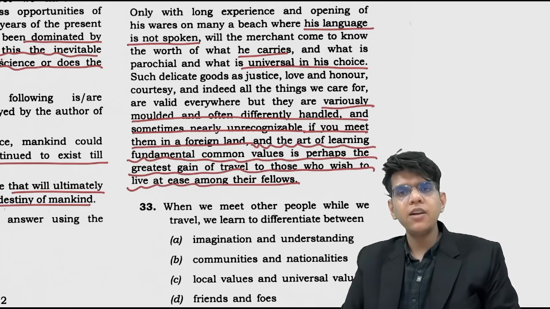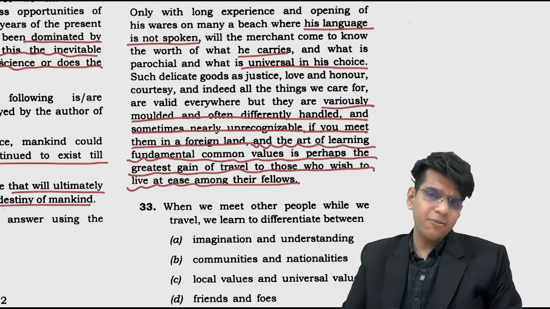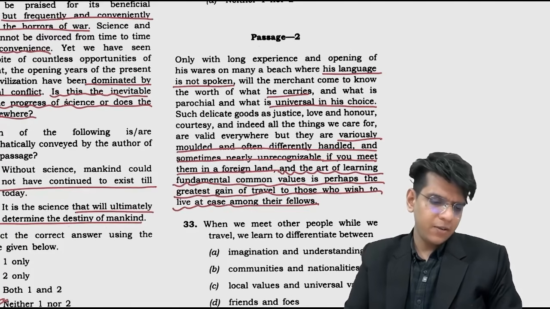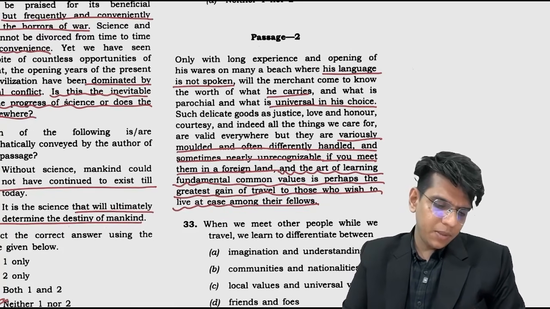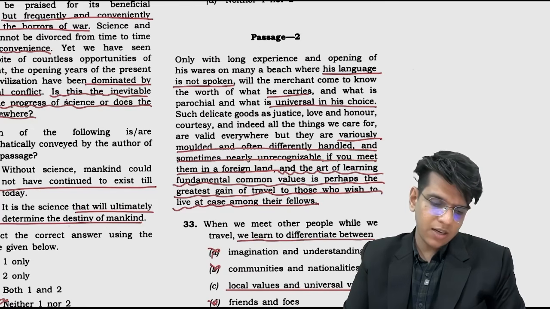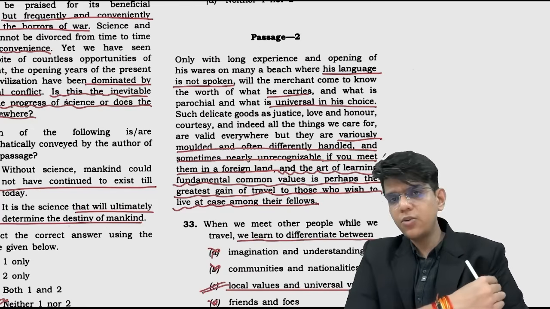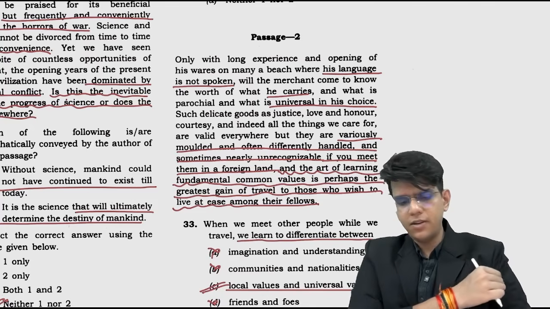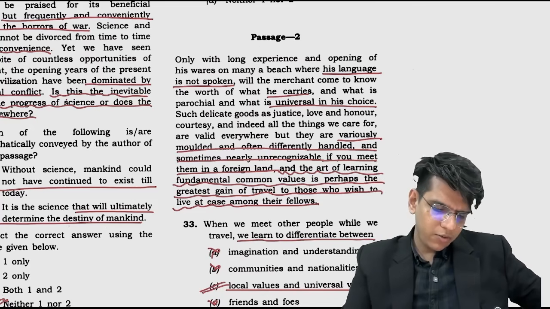Values are everywhere. These are in different forms in different lands, right? When we meet other people while we travel, we learn to differentiate between imagination and understanding. Communities and nationality. Friends and foes. Local values and universal values. What are connected to land? Some values are connected to land, some values are universal everywhere. So the passage is about local values, others, and universal value.